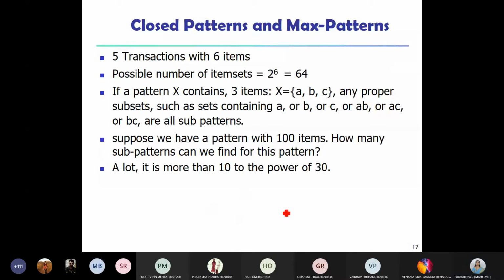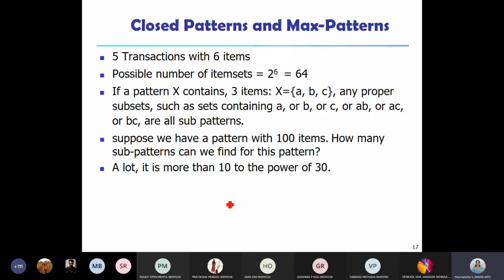As the number of items becomes more and more, it's a time consuming process. It becomes difficult to find the association rules or the frequent patterns in less time. So we are going for these closed and max patterns.